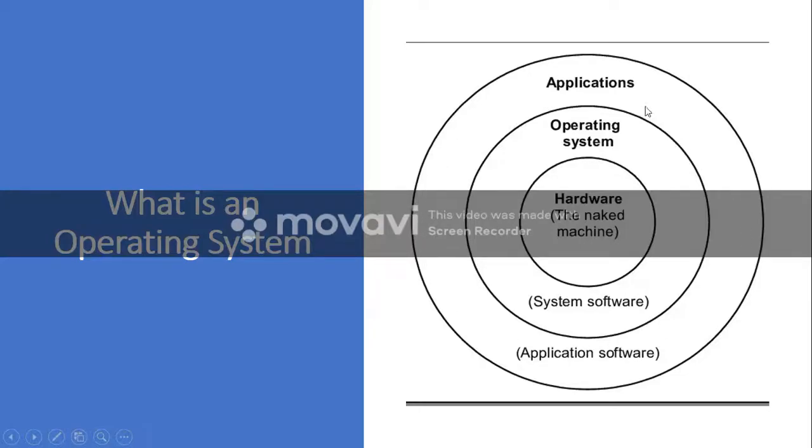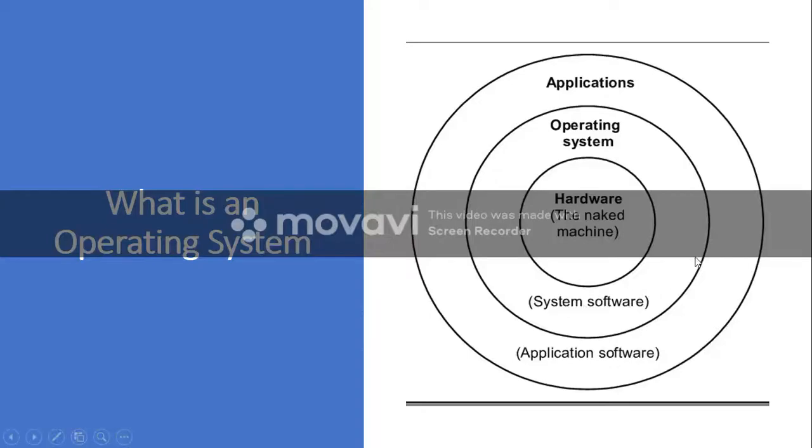All these are application softwares, and they cannot communicate with the computer hardware directly. They communicate with the hardware through the operating system. They will call some methods or functions in the operating system, which in turn will create a system call, and that is how the hardware gets accessed.